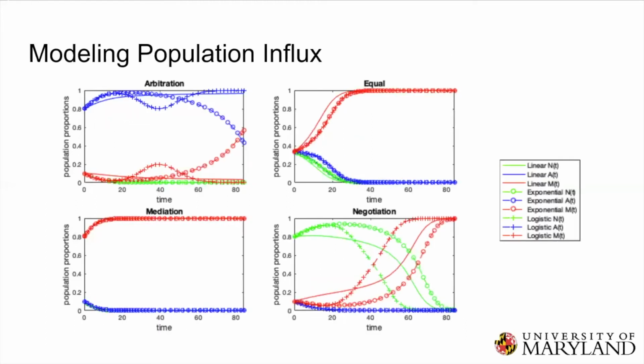We next modeled population influx with a variety of models using a linear, exponential, and logistic influx. We found that the logistic influx was best for a number of reasons. First, the linear model is the constantly increasing section of the logistic curve, and the exponential section is the initial rise of the logistic curve. So both the linear and exponential are represented in the logistic curve.